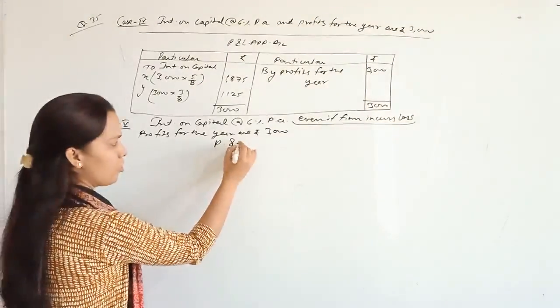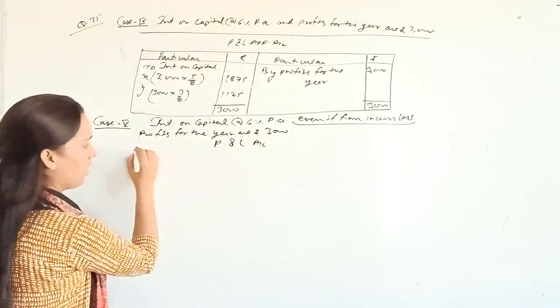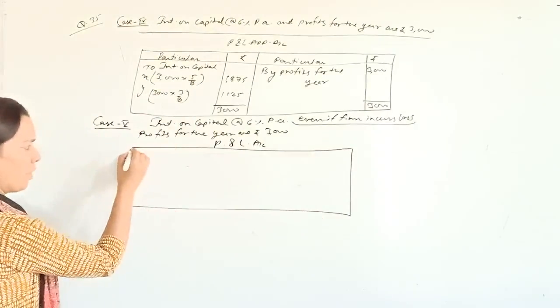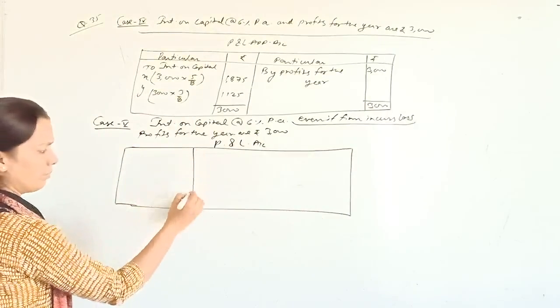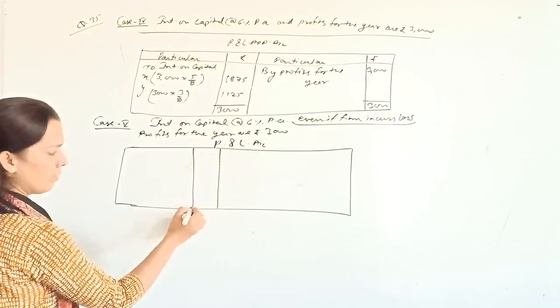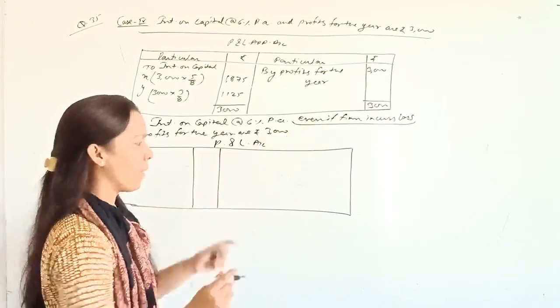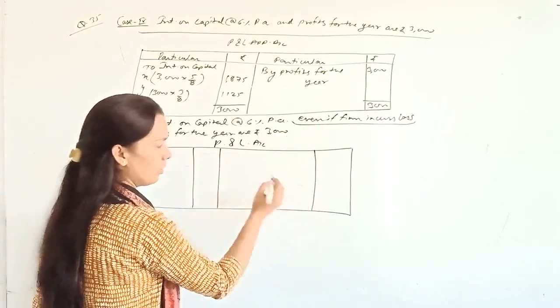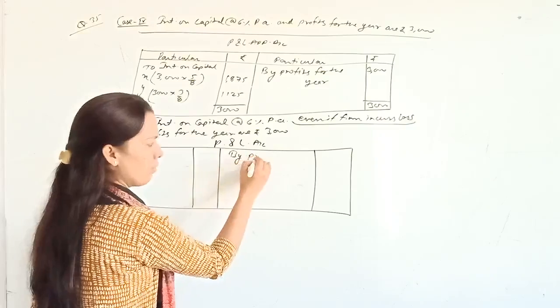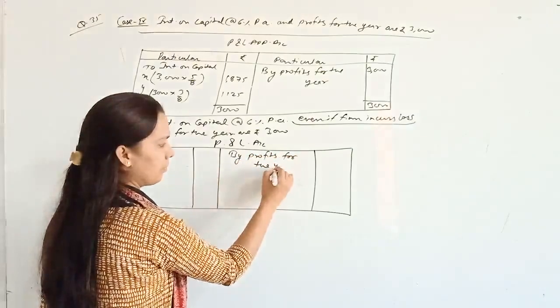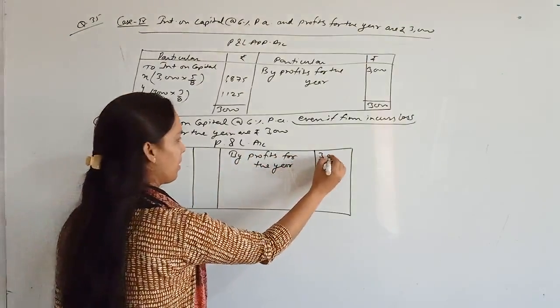And when interest is charged against profit, in that case we have to prepare P&L account, not P&L appropriation account. Where there is charge against profit, in this case prepare P&L account. So first of all, write down my profits for the year, that is 3000.